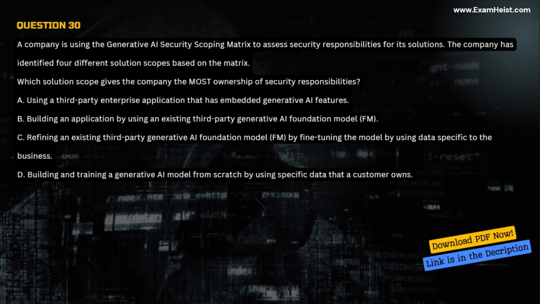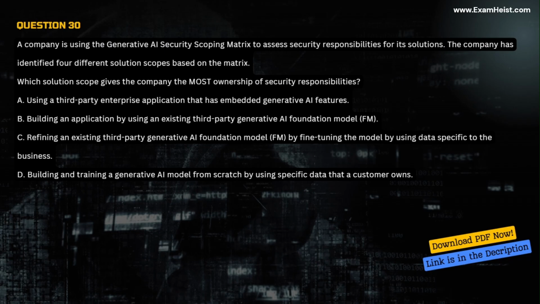A. Using a third-party enterprise application that has embedded generative AI features. B. Building an application by using an existing third-party generative AI foundation model, FM. C. Refining an existing third-party generative AI foundation model, FM, by fine-tuning the model by using data specific to the business.